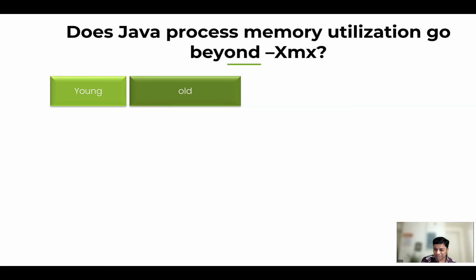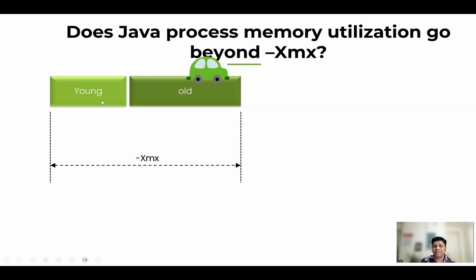We'll talk about these generations in detail in the following slides, but from a high level, whenever I create a new object, let's say as a developer I'm writing code, new Car, I'm creating a new car object. That object goes into the young generation, and if that object is going to live for a longer period, then it gets promoted from the young generation to the old generation. So when you define Xmx, you are actually setting the size of this young generation and old generation only.